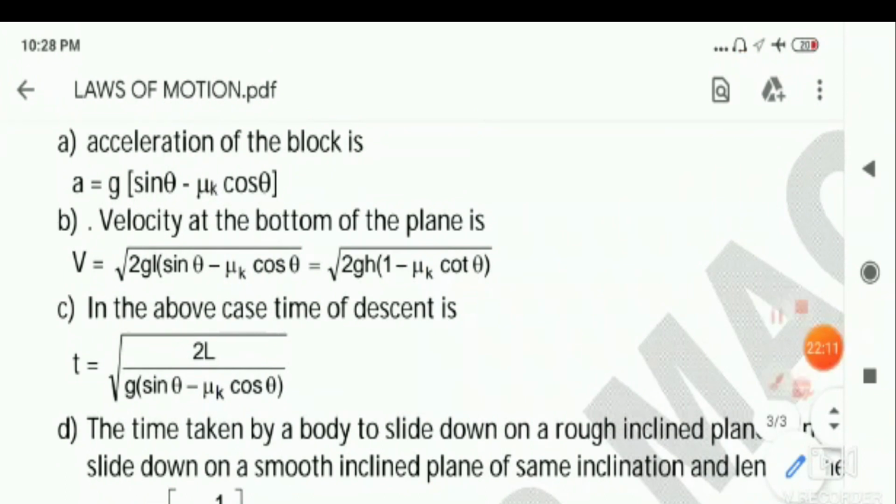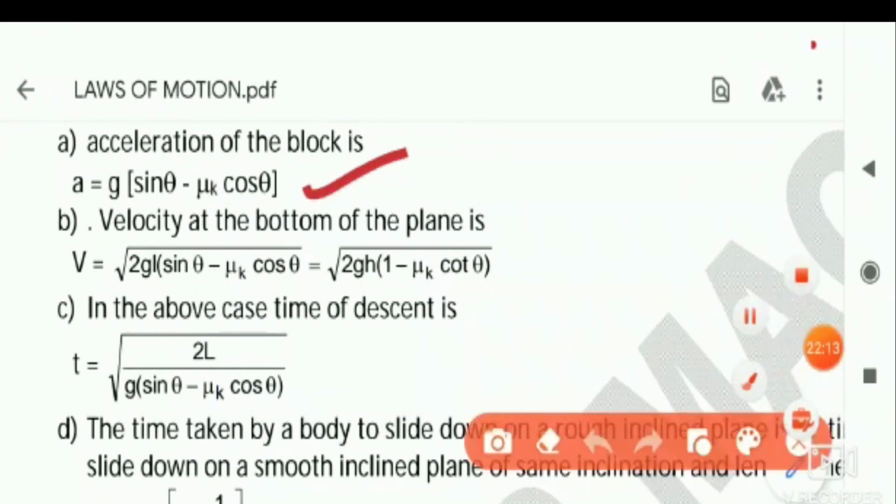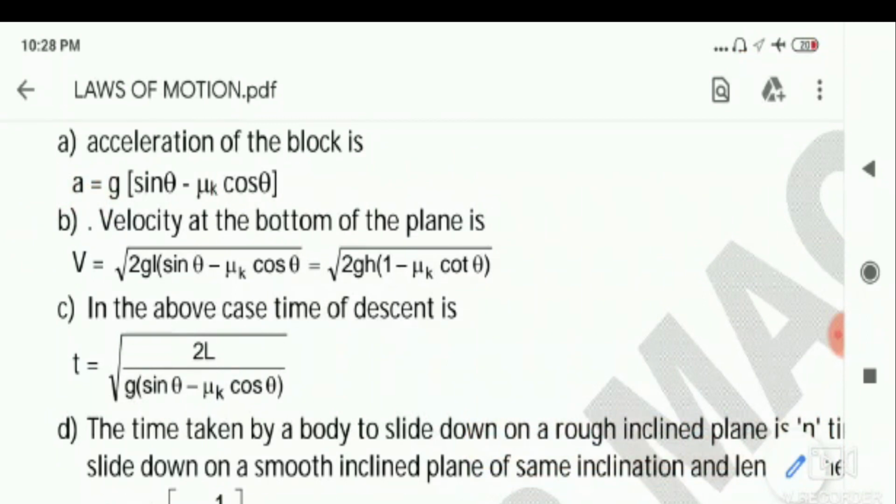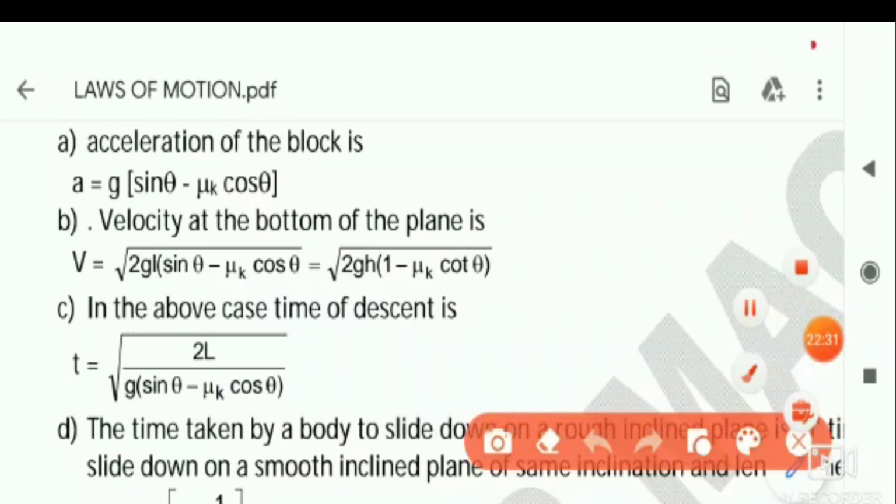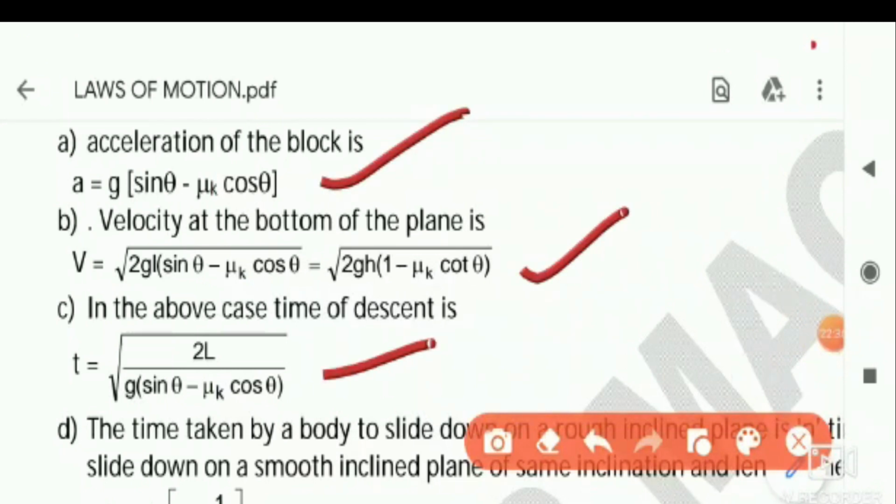That's the reason why you will be getting here, look at this: F is equal to mg into, here m you take, mg into sin theta minus mu k cos theta, then F is ma. So m gets cancelled, that's the reason why you got a is equal to this one. Same formula once again, you can see here acceleration, velocity and time, and in the above also we found for the smooth inclined plane, like that only we are getting this.